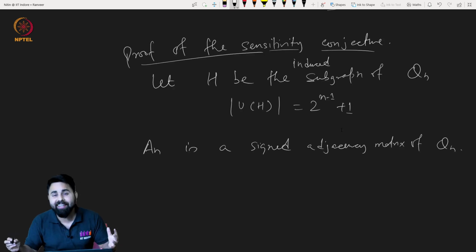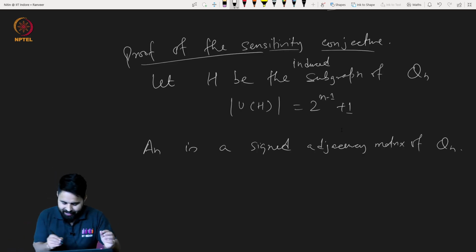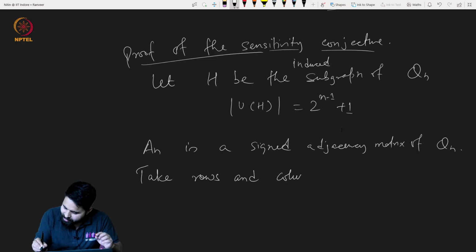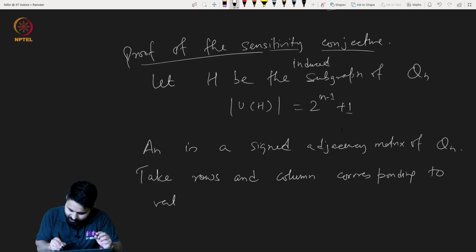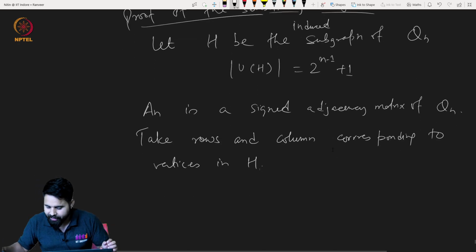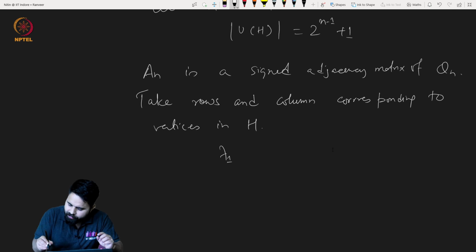Now here, take rows and columns corresponding to vertices in H. By the way, we already know what the largest eigenvalue will be.